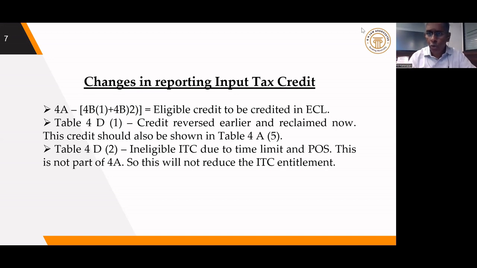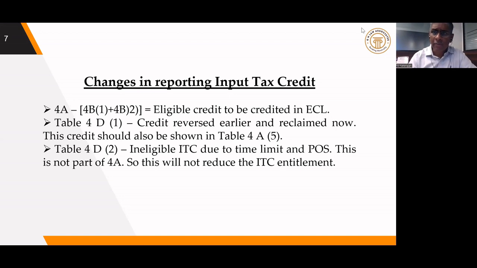So in 4B2, we show the reversals which are reclaimable in nature. In 4D1, we are going to show the reclaimed credit. So at any point of time, the total of 4D1 should either be equal to 4B2 or it should be less than 4B2.